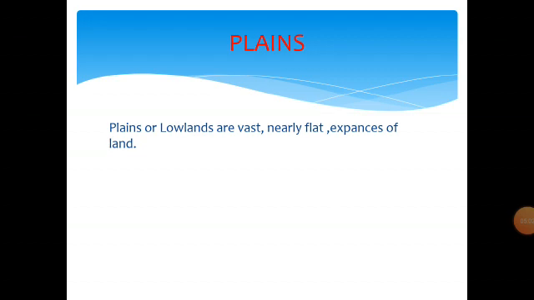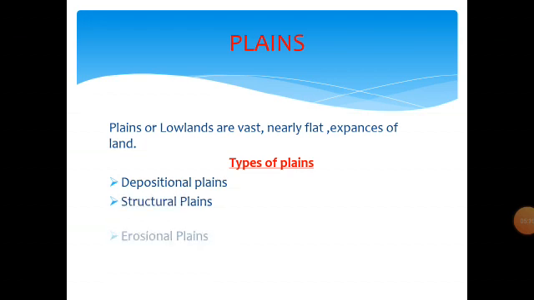Now we come to plains. Plains or lowlands are vast, nearly flat expanses of land. You know about plains, you live on plains. Then the types of plains: depositional plains. Due to the deposition of various materials, these plains are formed. Then the structural plains and the erosional plains.